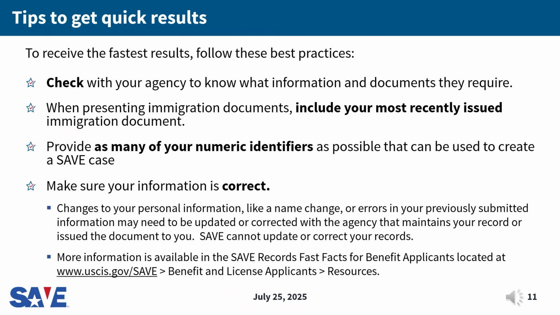SAVE provides resources for benefit applicants on the SAVE website that include the contact information for the agencies that may help with correcting records or documents. We'll go over this in more detail later in this presentation. To locate this resource, visit www.uscis.gov/SAVE. Navigate to the Benefit and License Applicants section, select Resources for Benefit and License Applicants, and locate the Records Fast Facts for Benefit Applicants.